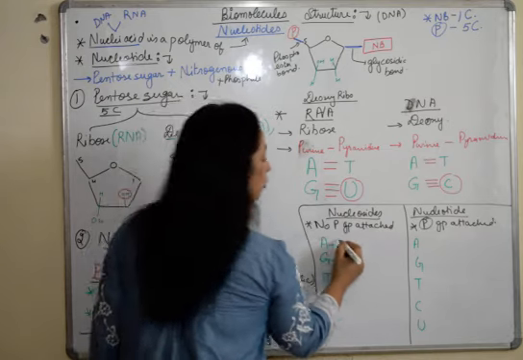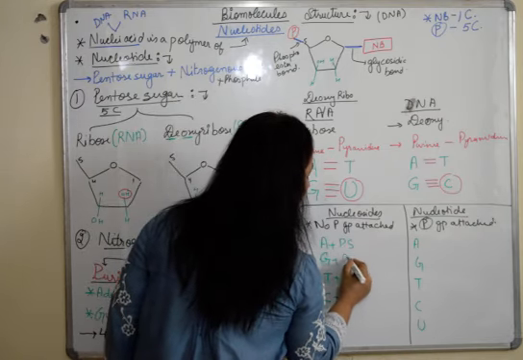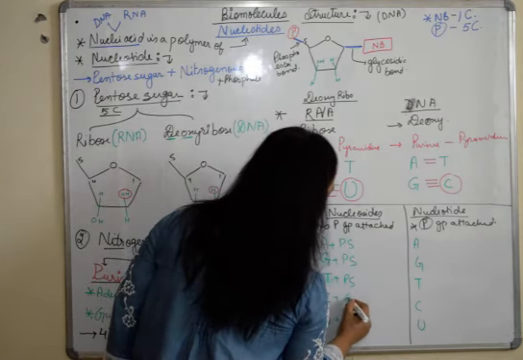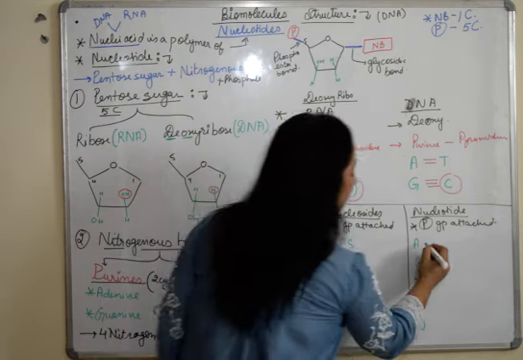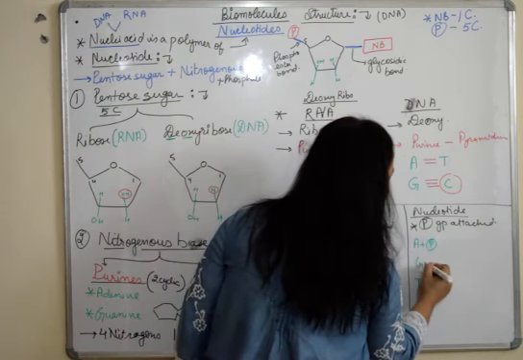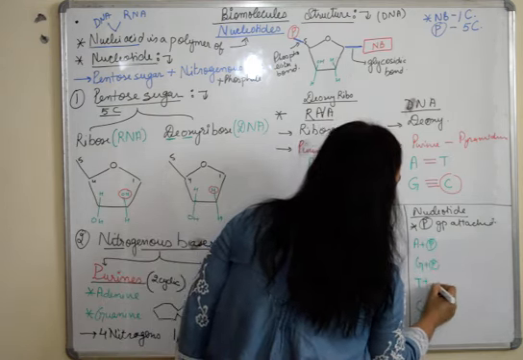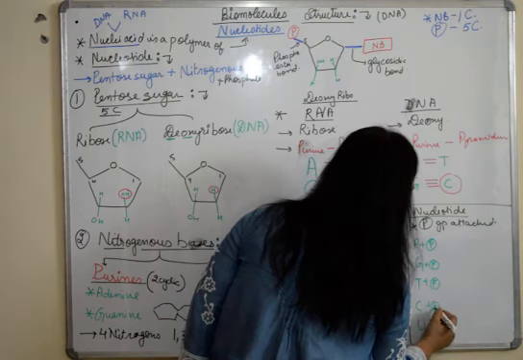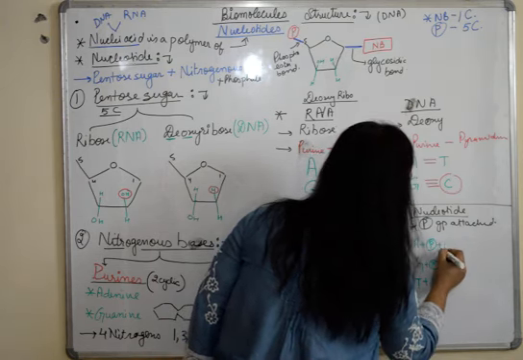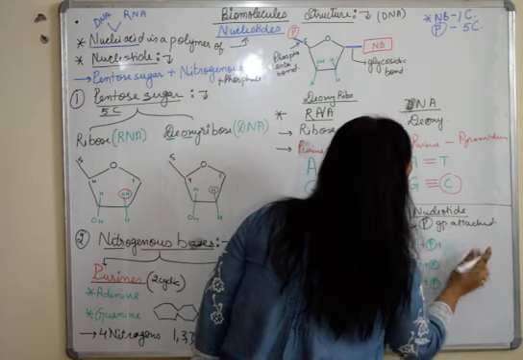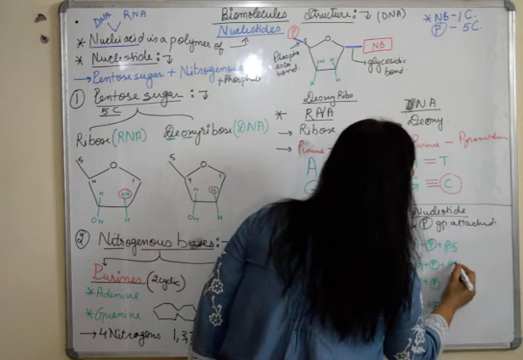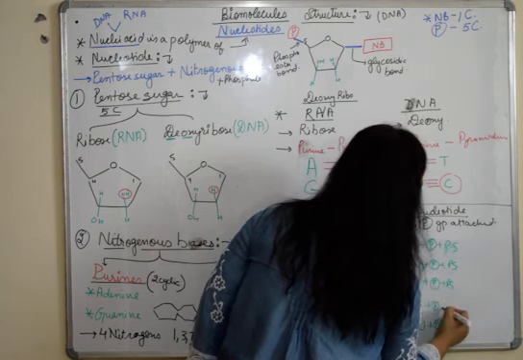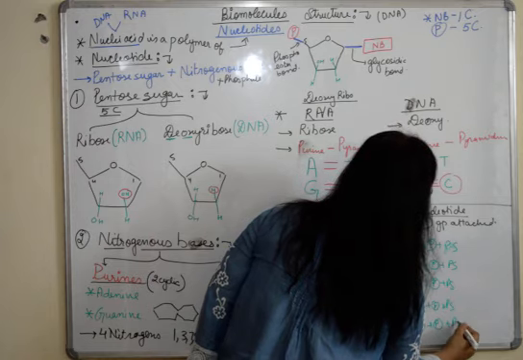We don't have phosphate group, so we just have pentose sugar attached to it. So what does it form? But here we have a phosphate group first attached, then the pentose sugar. So what do they form?